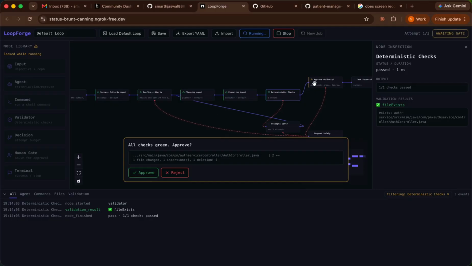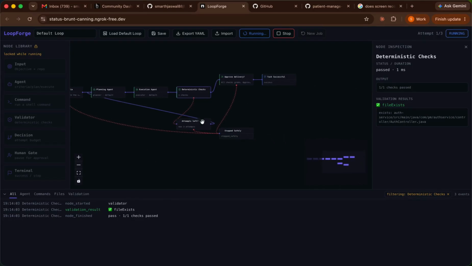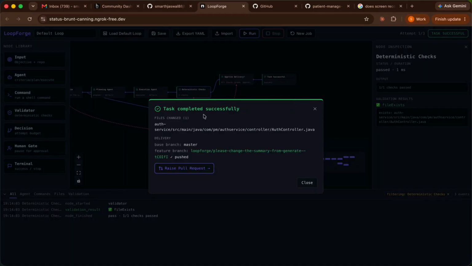Now it comes to the approved delivery section. This is the human gate, as you can see here. And as you can see, one file changed, one insertion and one deletion, meaning the summary has been updated with the new summary that was provided. So let me just approve this. It will say the task completed successfully.